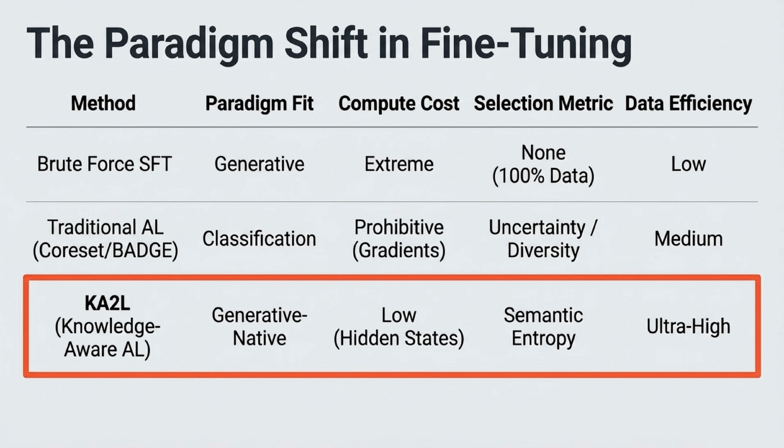This brings us to a paradigm shift in fine-tuning. If we look at brute force SFT, it has extreme compute costs and low data efficiency. Traditional active learning has prohibitive compute costs when applied here. However, our framework, KA2L, is generative native. By utilizing the model's hidden states rather than gradients, it keeps compute costs low. And by using semantic entropy as its selection metric, it achieves ultra-high data efficiency.